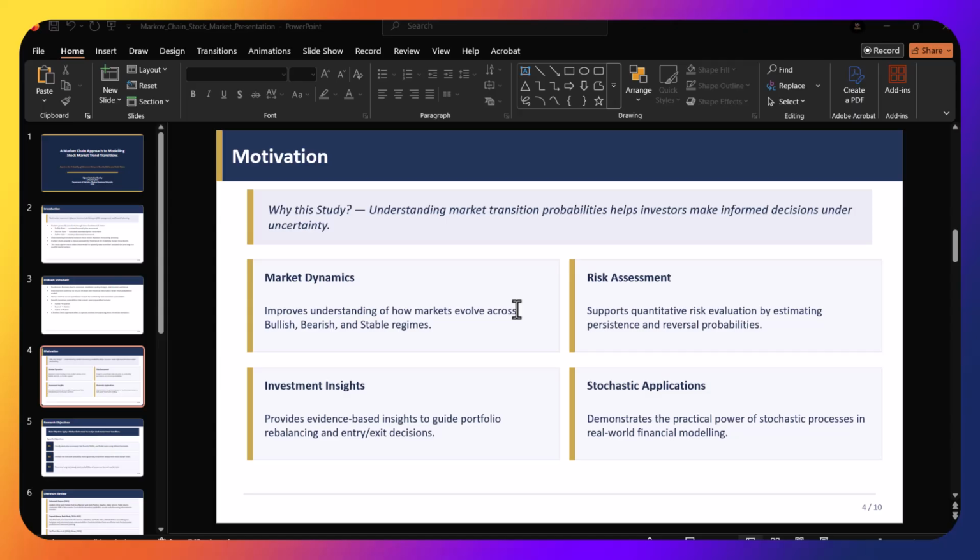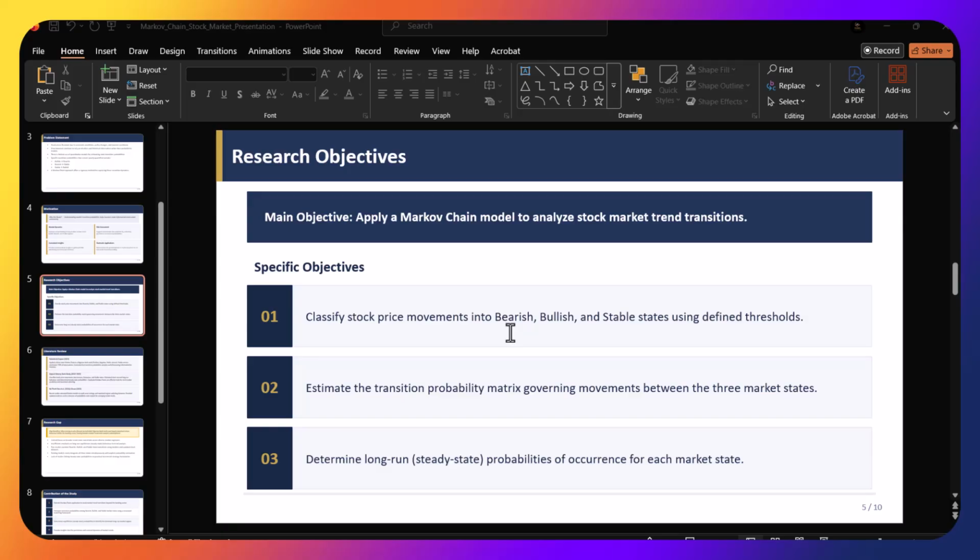It allows us to evaluate the risk that we're going to take, and to provide investment insight, that is, to guide investors on when to buy the Microsoft, Netflix, and Apple stocks, and where to sell them. And it also helps in stochastic applications.